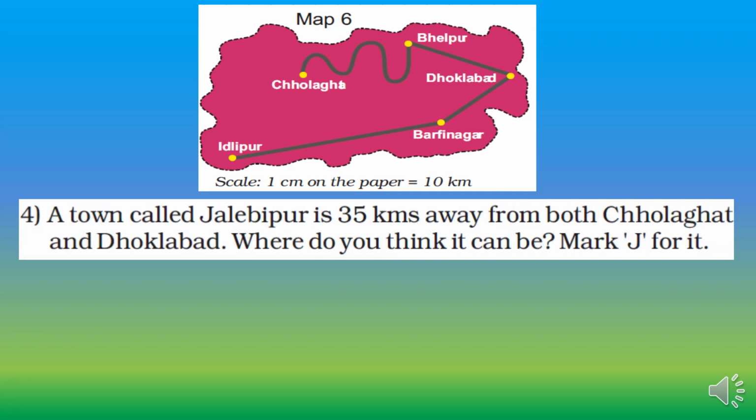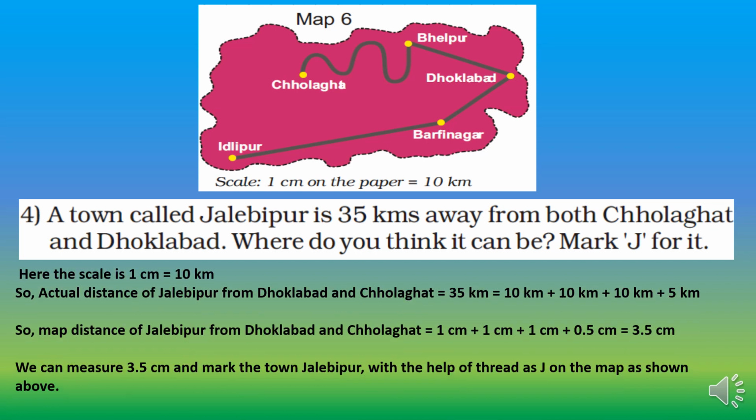A town called Jalebipur is 35 kilometers away from both Cholaghat and Dhoklabad. Where do you think it can be? Mark J for it. So here you can see Cholaghat and Dhoklabad, and the lines between Dhoklabad and Cholaghat are not straight, so you can use thread for it. Here the scale is 1 centimeter equals 10 kilometer. So the actual distance of Jalebipur from Dhoklabad and Cholaghat is 35 kilometer. So it would be 10 plus 10 plus 10 plus 5, that is equal to 35.